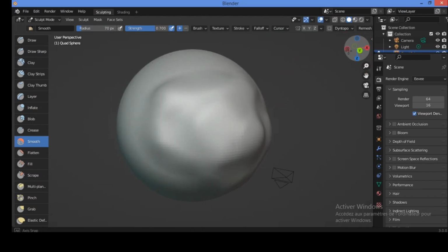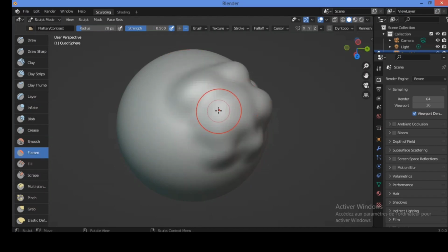Hold and drag using this brush to smooth it, to remove all these irregularities like this, and we have smoothed out the different regions and irregularities like this, for example. We have this altered and distorted model. The surface is not regular. Surface is irregular. Let's try to use the flatten brush all over this surface.